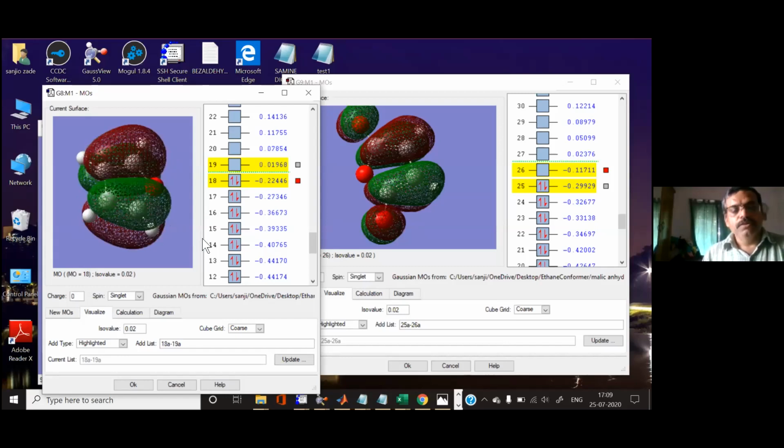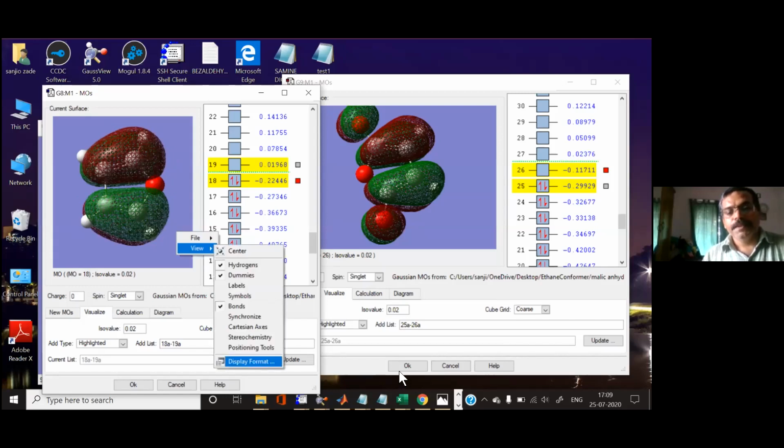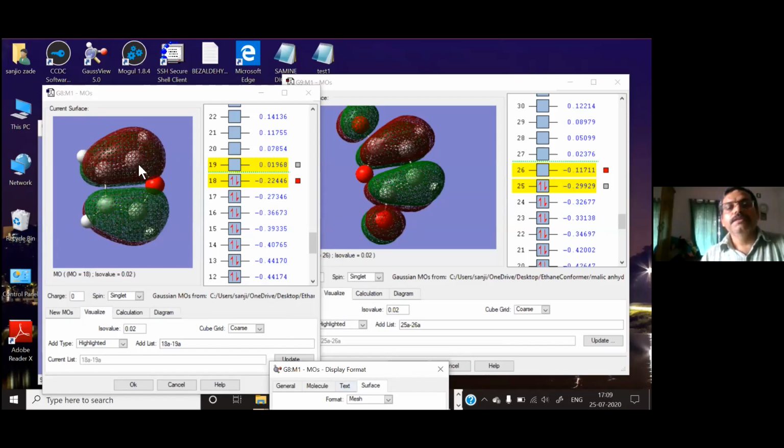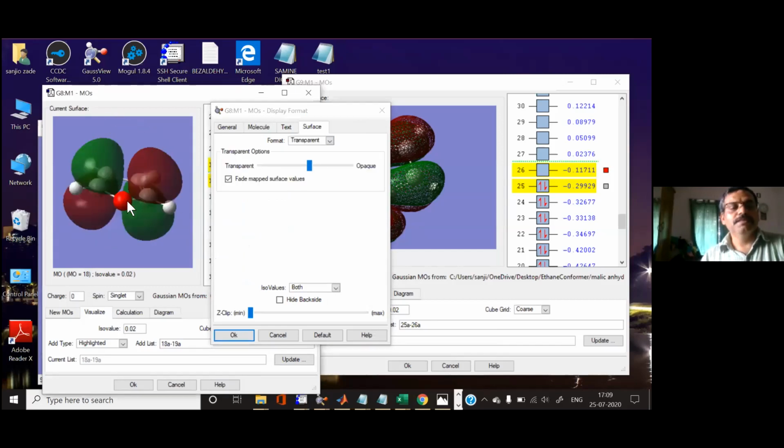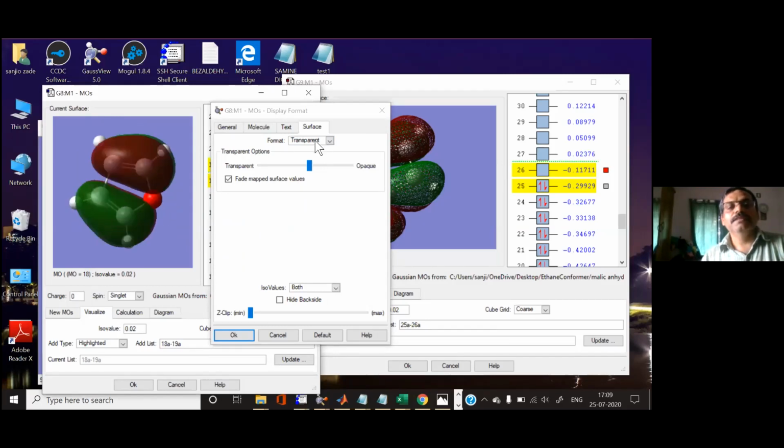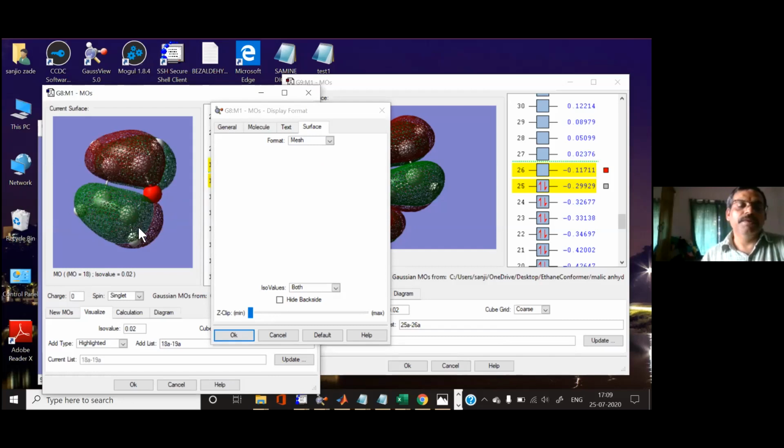What you can do is go to View, and then you have this display format. In this format, you can change the type of the molecular orbital. You can either have the mesh type, or the solid type, or the transparent one. With the transparent one, you can see through it, and you can also have the mesh type. Okay, so whatever you like, depending on your requirement also.